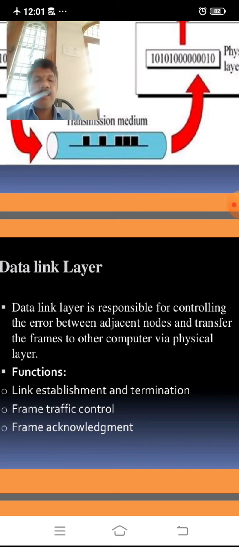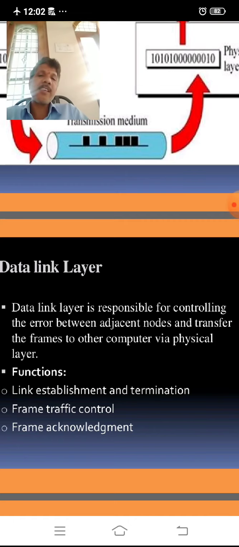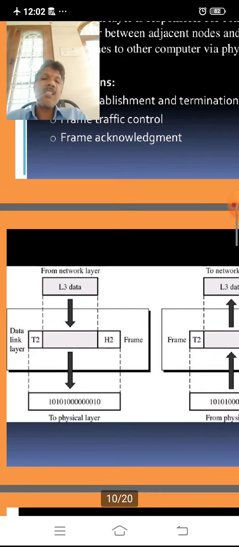This is another function, frame acknowledgement. So here remember four points. The first point is controlling the error between adjacent nodes, and the functions are link establishment and termination, frame control, and frame acknowledgement.